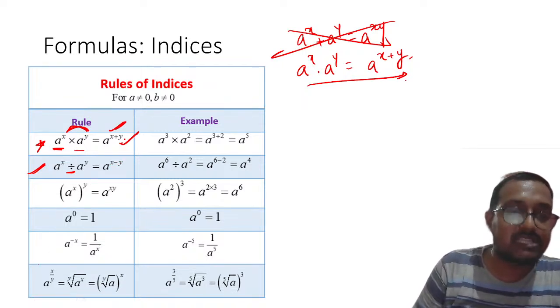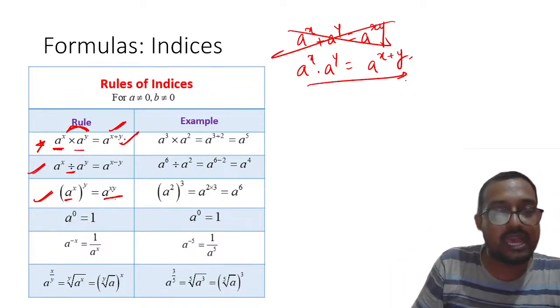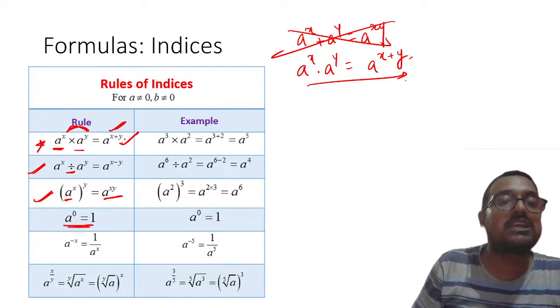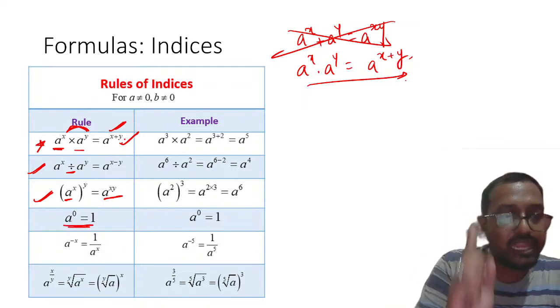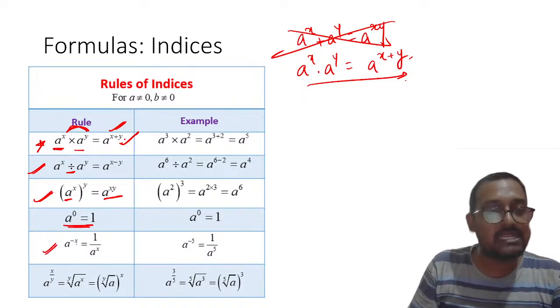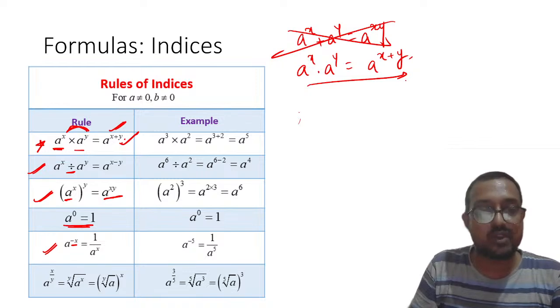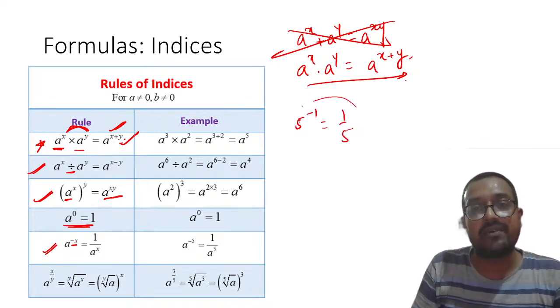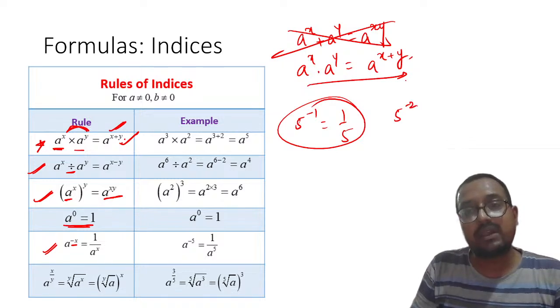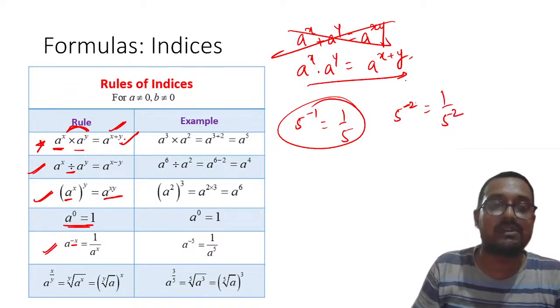Now my dear students, the next identity is a raised to power x, raised to power y. That will become a raised to power xy. Any number raised to power 0 is 1. A raised to power minus x, that is negative power, means inverse. Negative power means inverse. For example, 5 raised to power minus 1, that will become 1 by 5. Understood? 5 raised to power minus 2 will become 1 upon 5 square, because negative power means inverse.